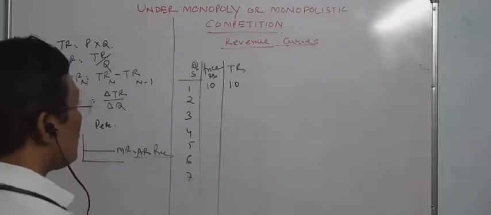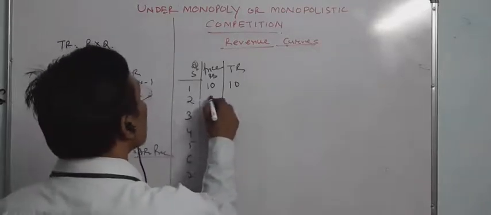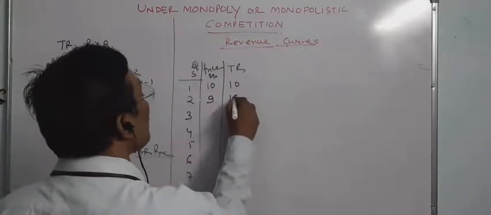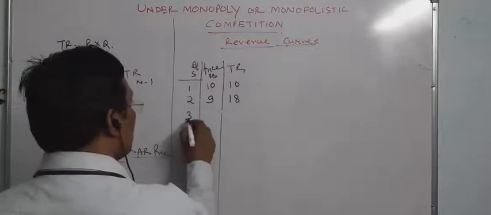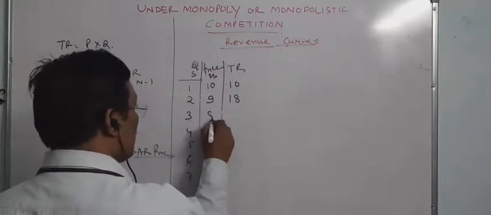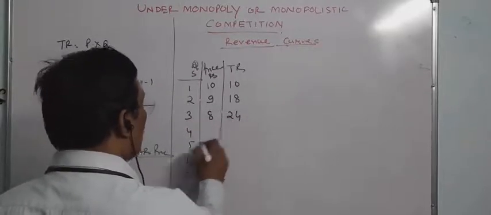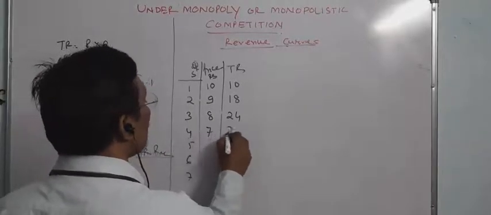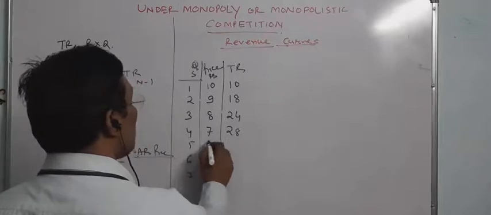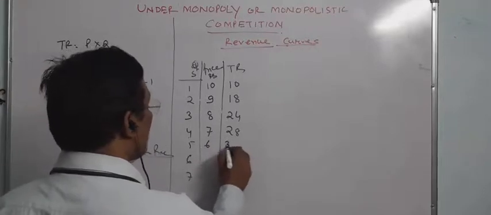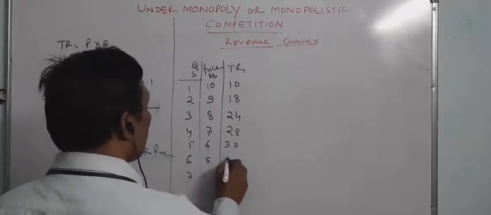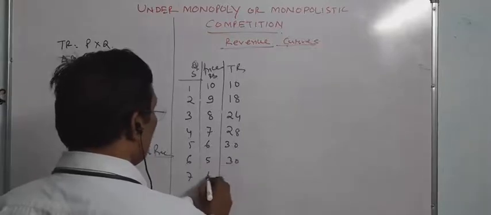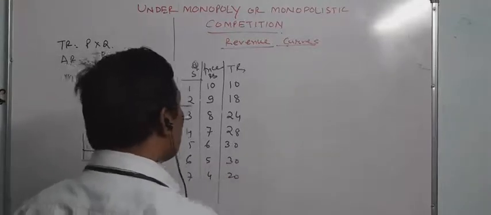When you sell the second quantity, the price may be less, 9 rupees, then it will be 18. Third quantity, the price will be less, 8, it will be 24. Fourth quantity, it will be sold at the price of 7, it will be 28. Similarly, price reduced to 6, 5 into 6 is 30, and 7 into 4 is 28, like this.